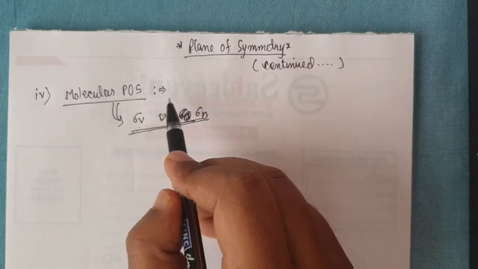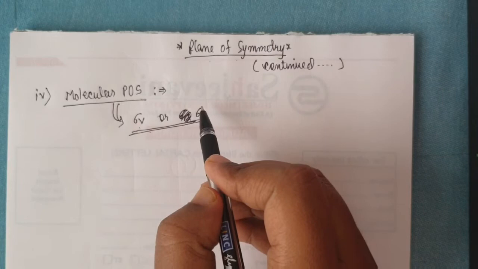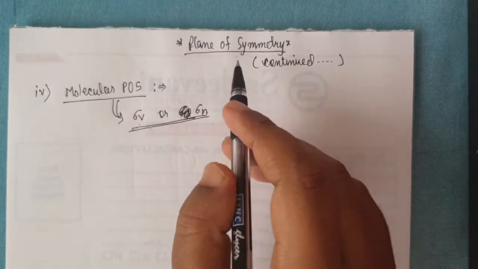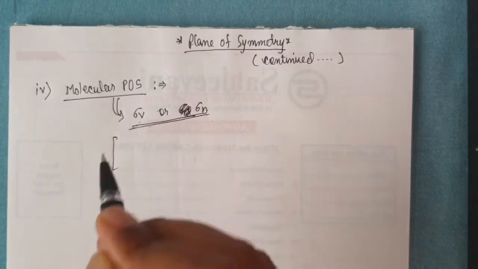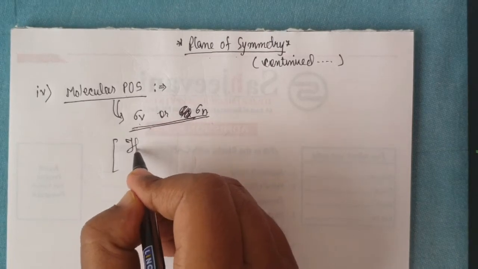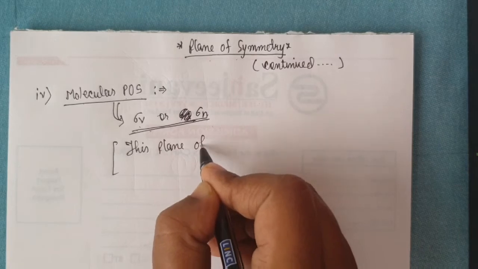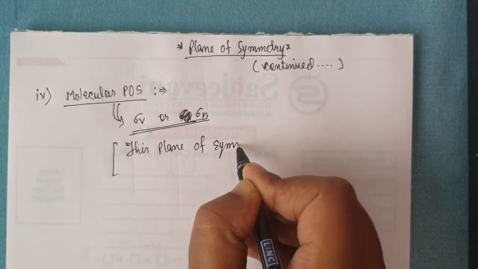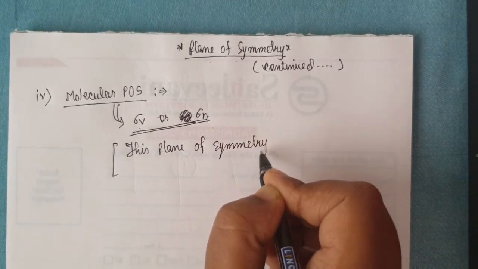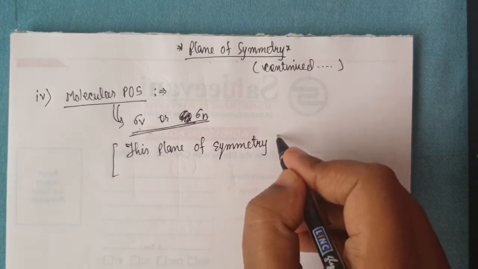Actually, this plane of symmetry passes through all the atoms of the molecule. Remember this.